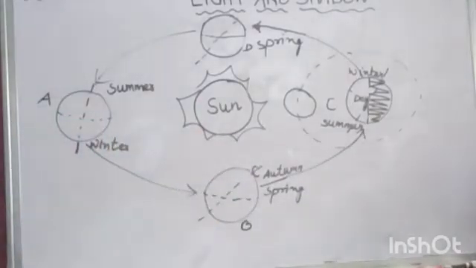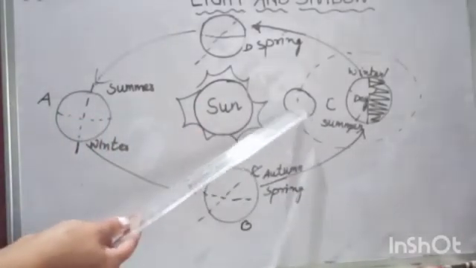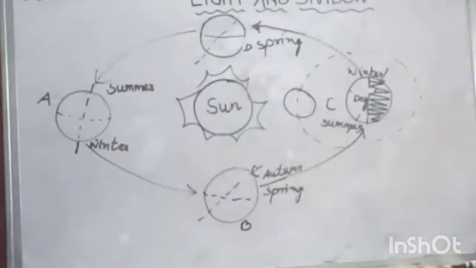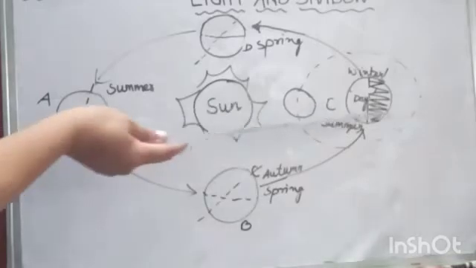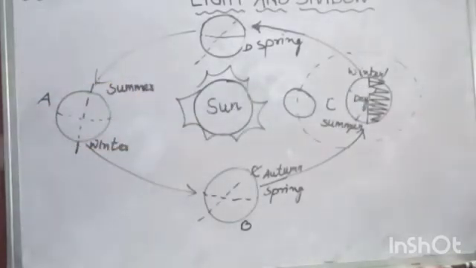Okay, now as you can see here, this is moon, and as I told you, when sun, moon and earth are in the same line, then what happens? Solar eclipse occurs.